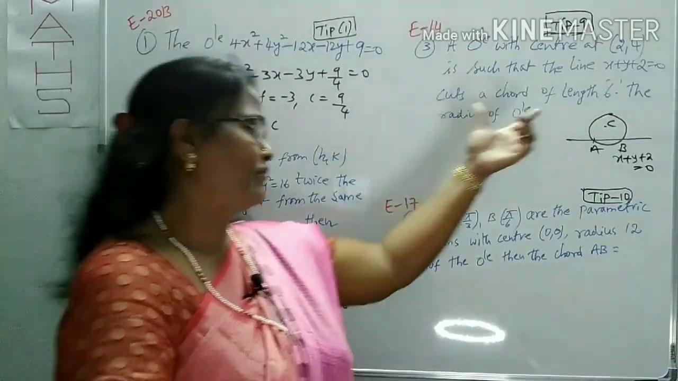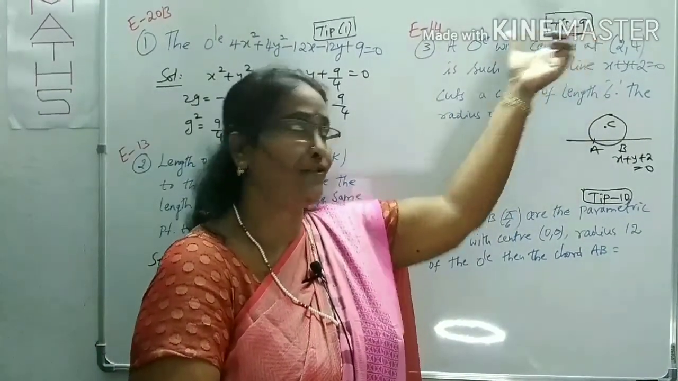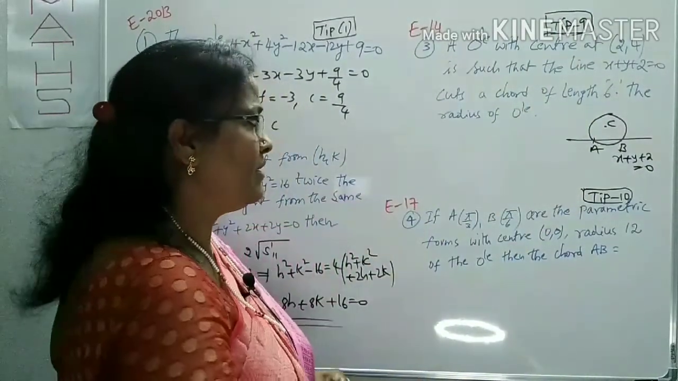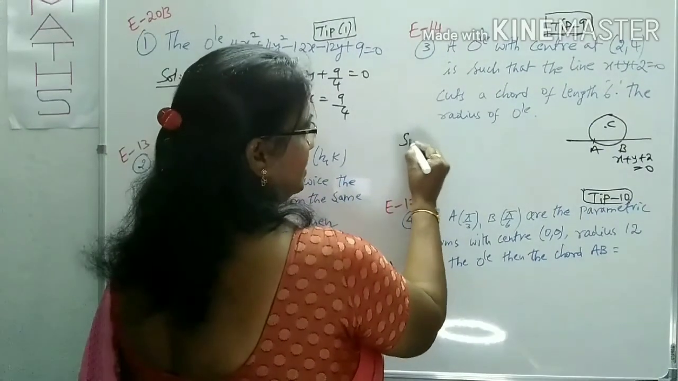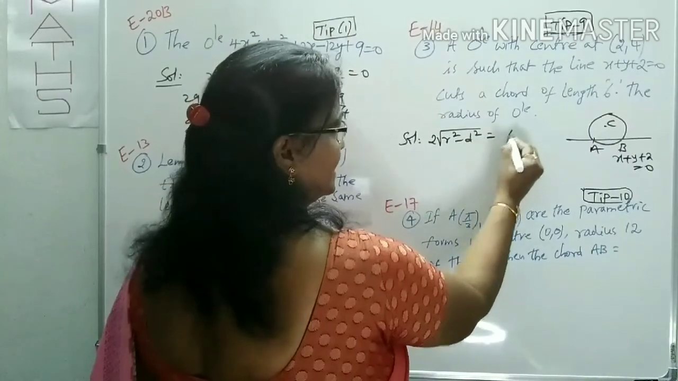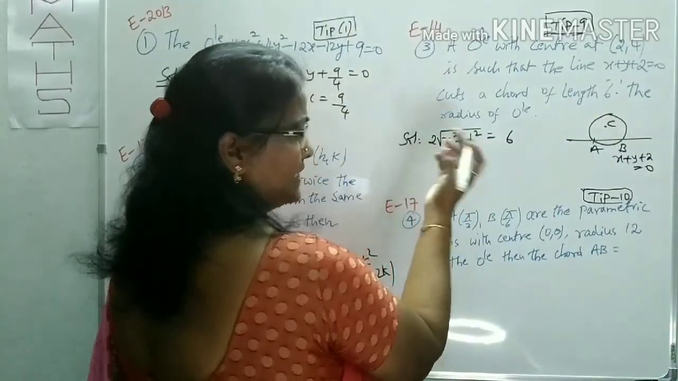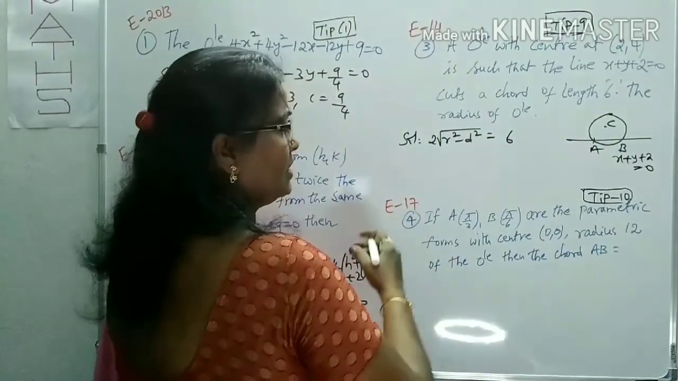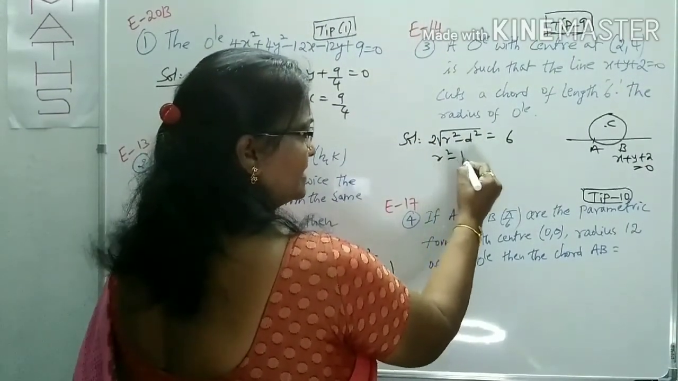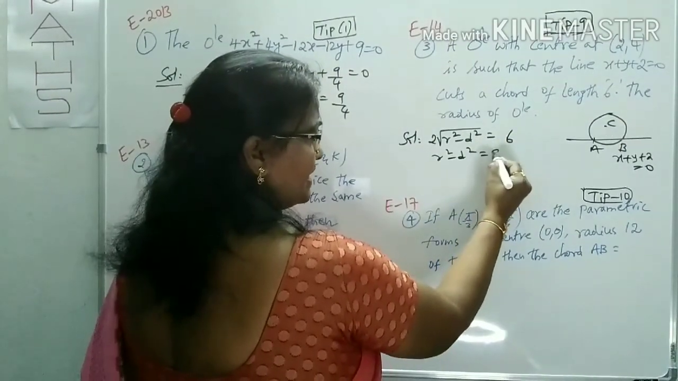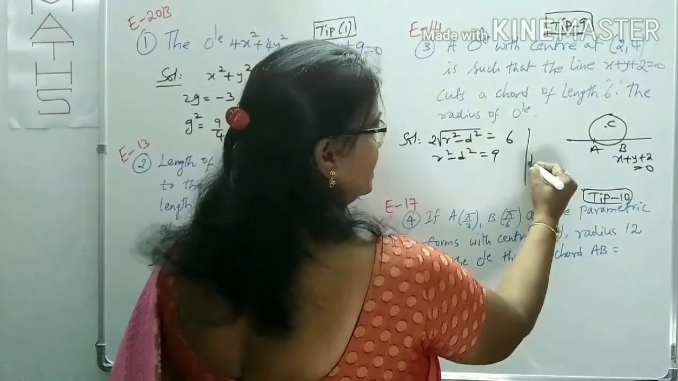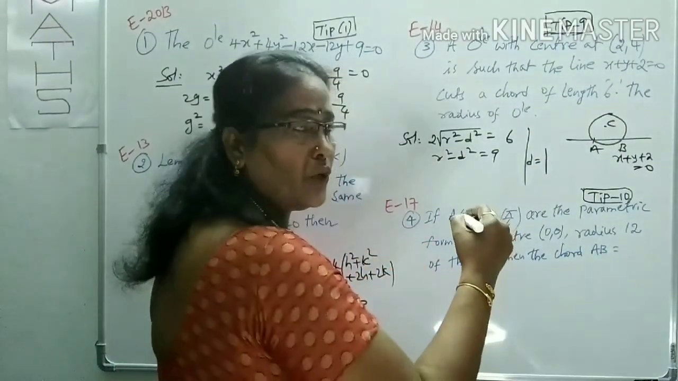Here we can use the length of chord concept, tip number 9. If you know the center and radius of a circle, we can find out the length of the chord. What is the length of chord formula? From tip number 9, 2 root r square minus d square is given as 6. Now we have to find r, the radius. How can you find it? Take the cross multiplication and square: r square minus d square. The 2 and 3 cancel, 3 square is 9. What is d? Distance from the center to this line, you know, that is d. You know very well the distance between a point and a line.